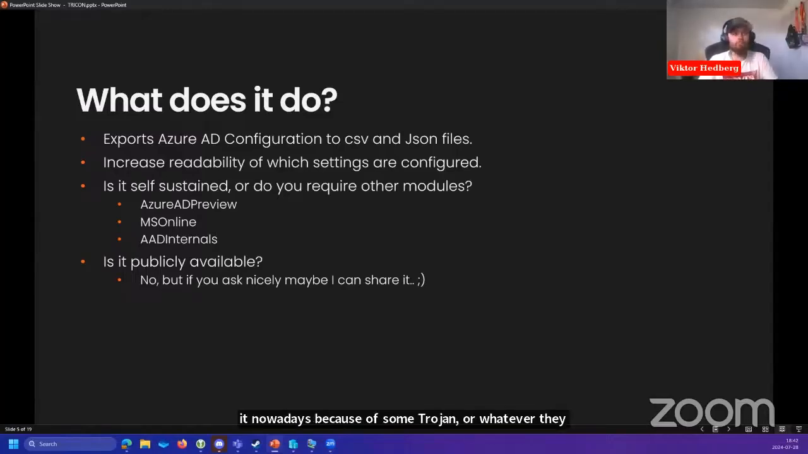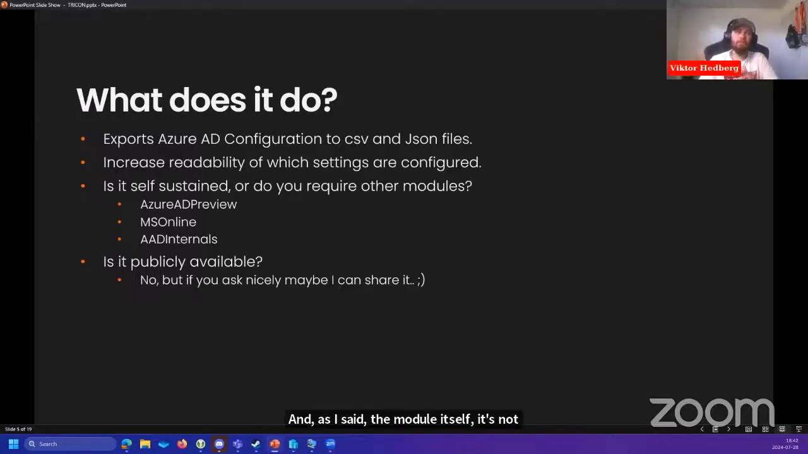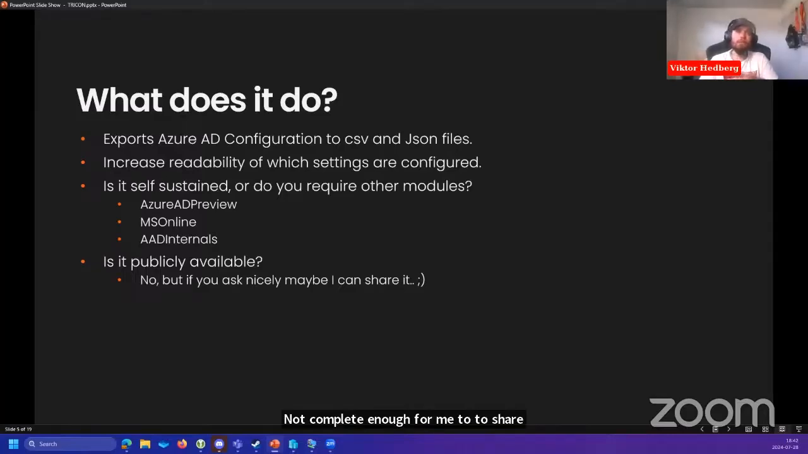But as I said, the module itself, it's not publicly available at this point. It probably will be sometime in the future, but it's not complete enough for me to share it with the rest of the world. However, the commandlet that we're going to talk to great extent during this session is available, and I'll share the link with you, as I said.